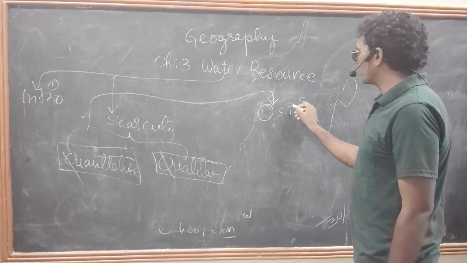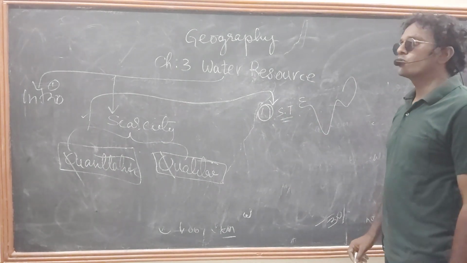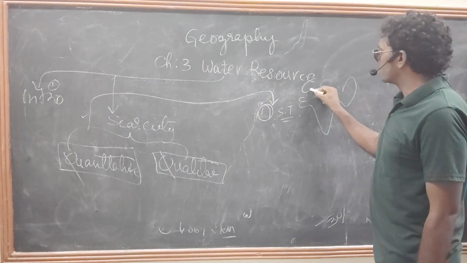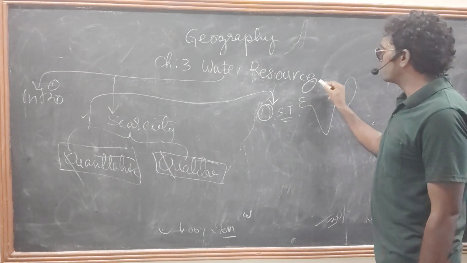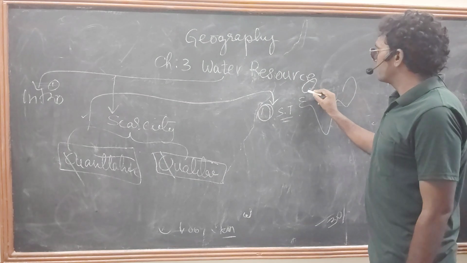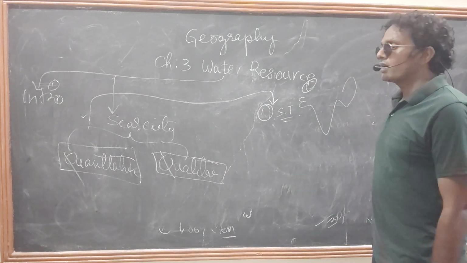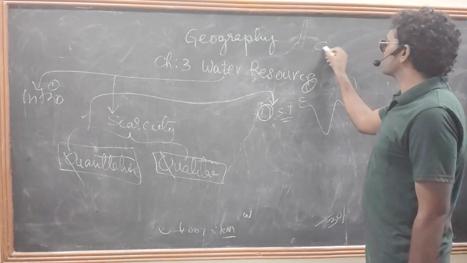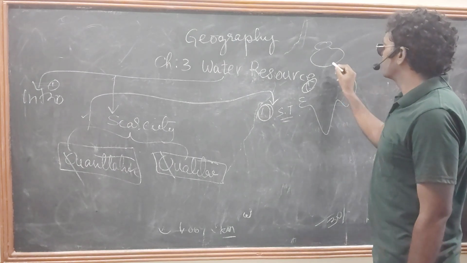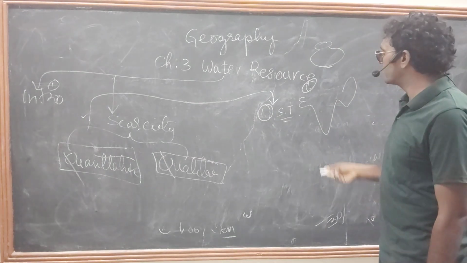If you see scarcity anywhere, we know about the Thar desert near Jaisalmer in Rajasthan. The people used to carry earthen pots over long distances to carry water. We can see what is happening here.